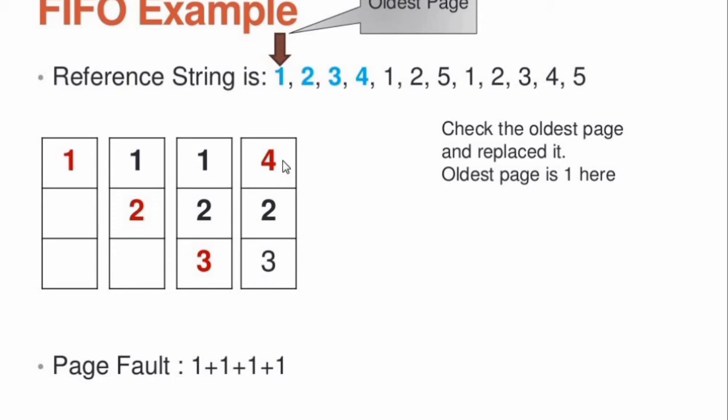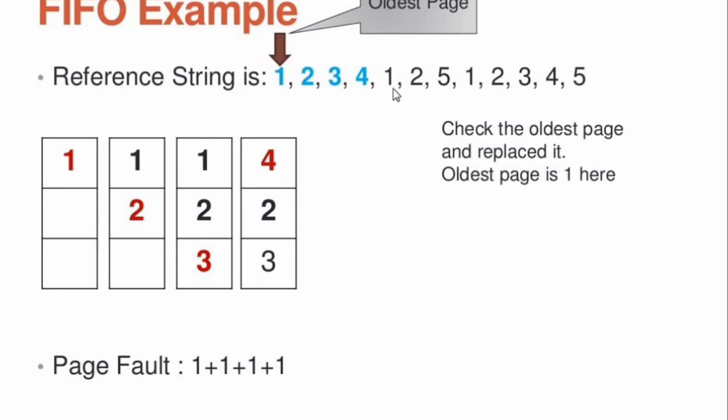Then you have to replace page 4 in one of the existing old pages. Existing oldest pages are 1, 2, 3. Among these 3 pages, which one comes first? Page 1 comes first, so that will be taken for replacement. Then page 4 is loaded in page 1's place.